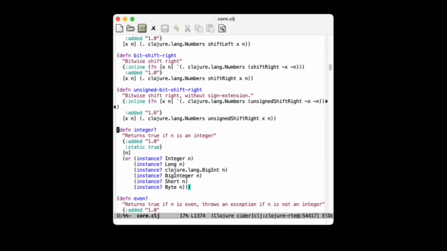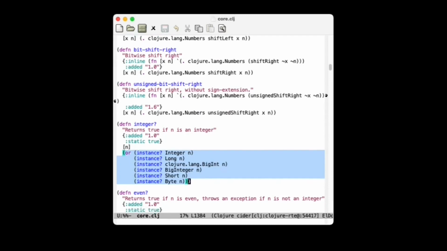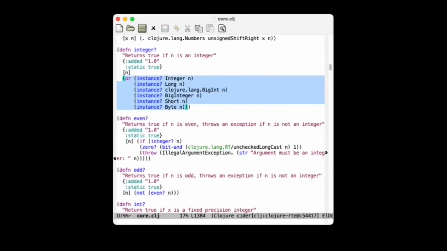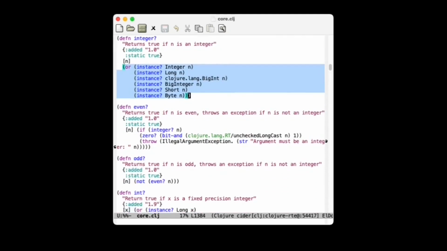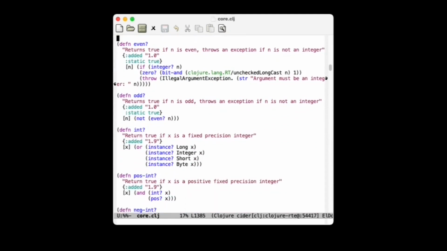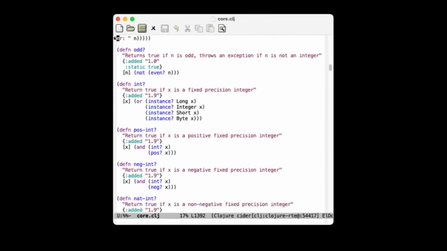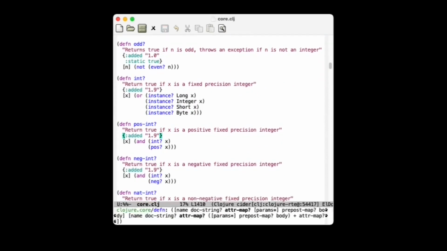We see here integer?, which is implemented in terms of particular type names, Integer, Long, BigInt, Short, Byte, etc. And there's a lot of other types that are implemented in terms of type predicates: odd?, even?, int?, pos-int?, neg-int?, nat-int?, and so on.